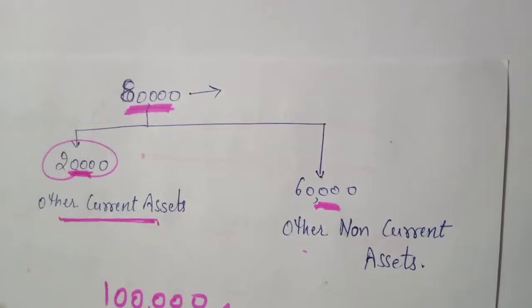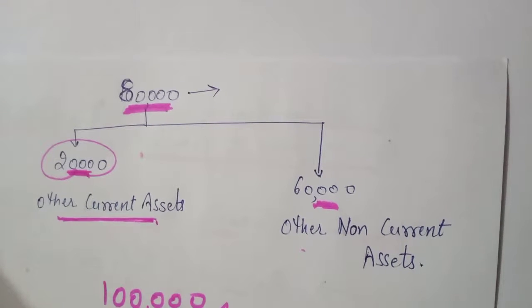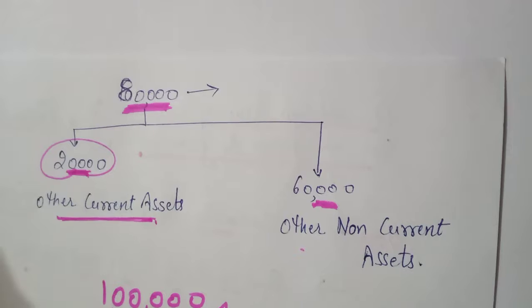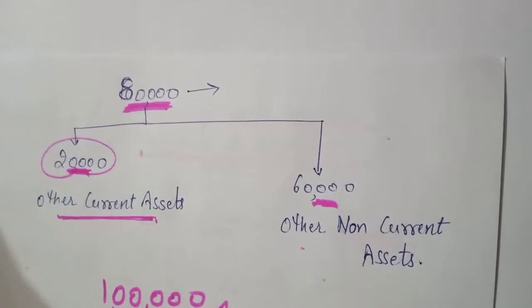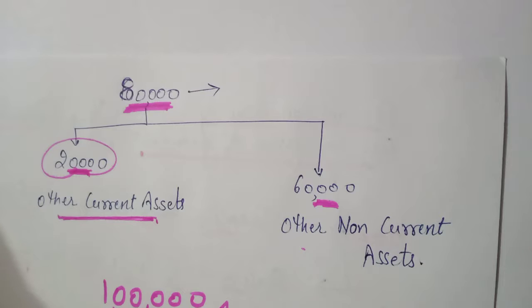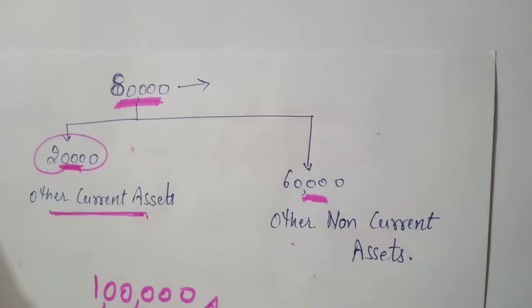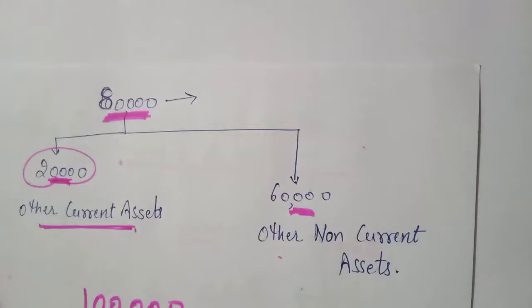So discount on issue of debentures is a capital loss. It should be written off as early as possible, but within the lifetime of the debentures. It can be written off by debiting the securities premium reserve account or the statement of profit and loss, and the entry we have already discussed. So discount being a loss.